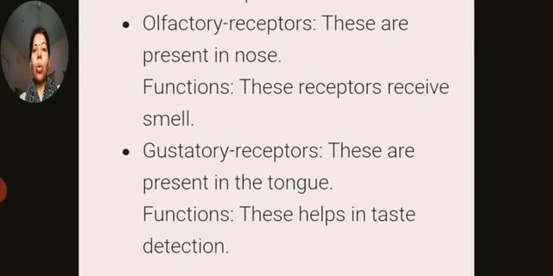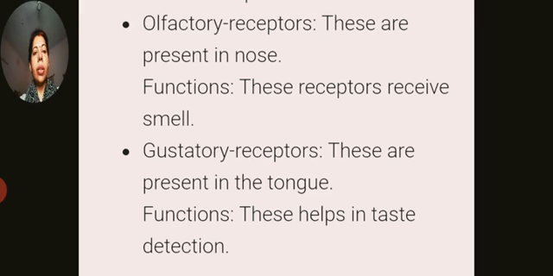Next one is olfactory receptors. These are present in our nose, and these receptors receive smell. It is very important. Next one is gustatory receptors. These are present in our tongue and these help in taste detection.